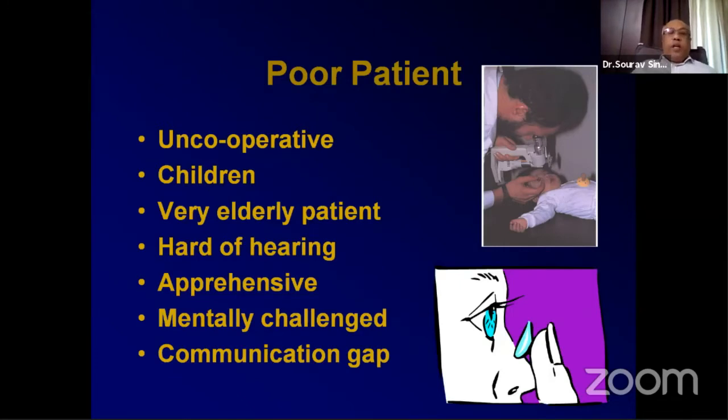You may have children, you may have an elderly patient, somebody who is hard of hearing. It's important for us to recognize that the patient is hard of hearing, or to understand that this is a very apprehensive patient, or somebody not following instructions who can be a little bit mentally challenged. I'm not talking about somebody stark raving mad. I'm talking about somebody with a little bit less IQ, somebody very socially introverted. When there's a communication gap, we must pick that up very quickly to understand that it is going to be difficult to do the endoscopy on these patients. And it's our responsibility to make it happen in a more gentle manner.